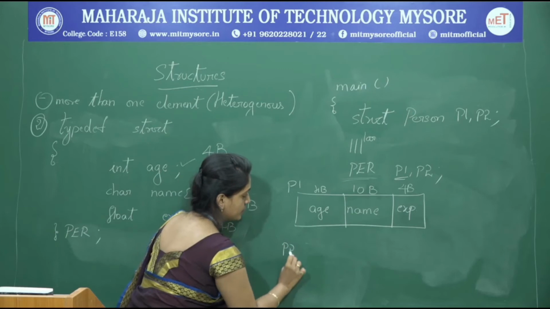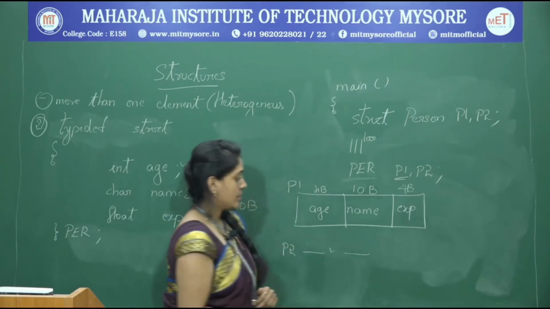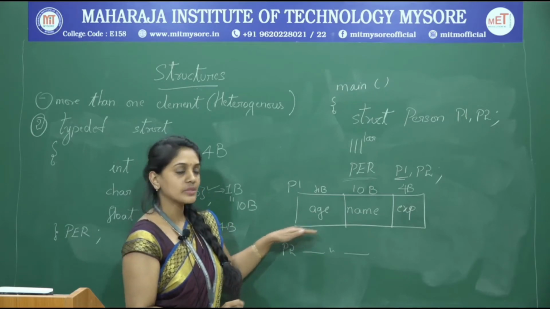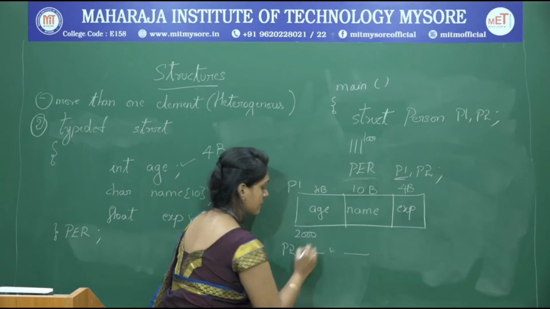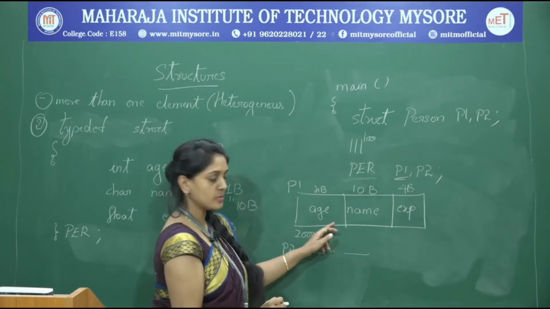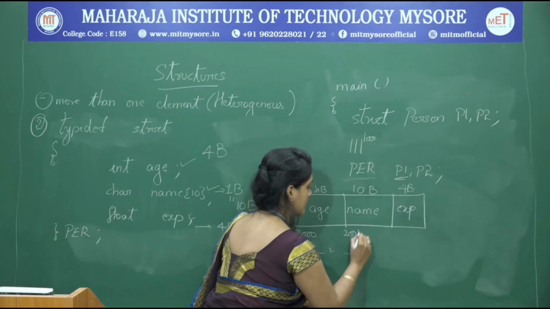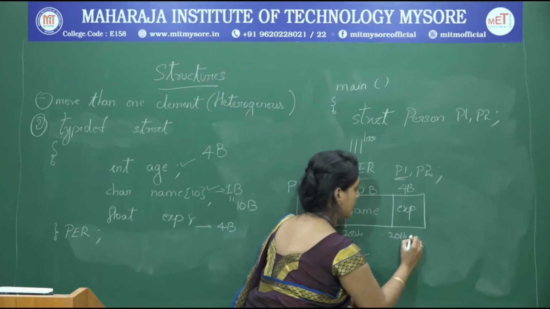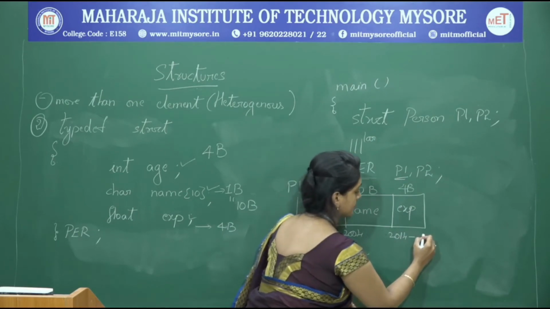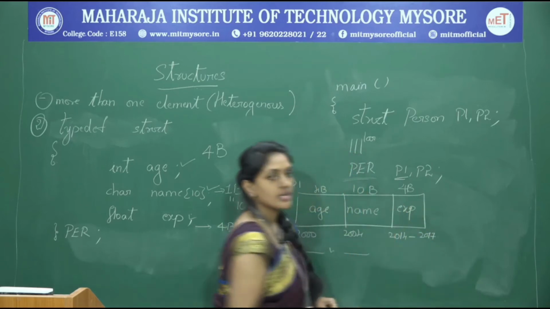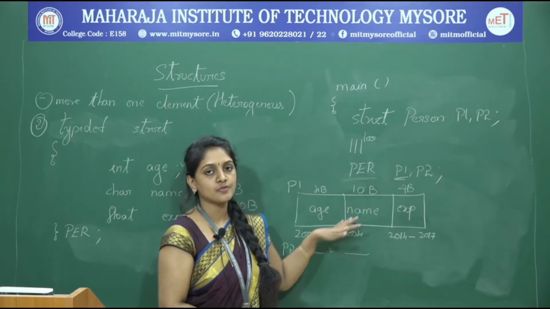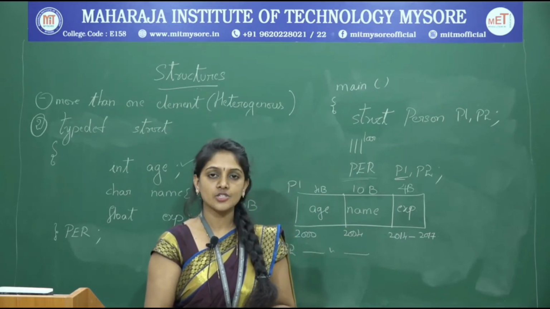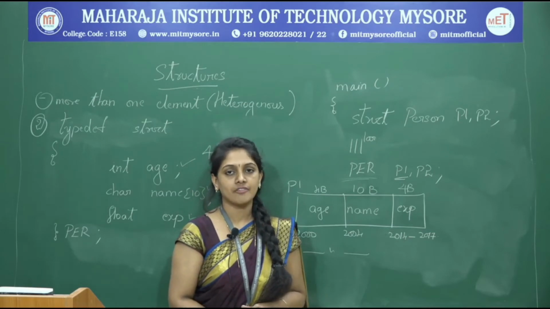Similarly for P2. Suppose if this structure is starting with an address 2000, then it consumes 4 bytes. So 2004 this starts, and then again 10 bytes, therefore the next starts at 2014 to another 4 bytes, 2017. This is how the memory allocation happens for these structure variables. Now let's see how to access these structure members with the help of these structure variables.